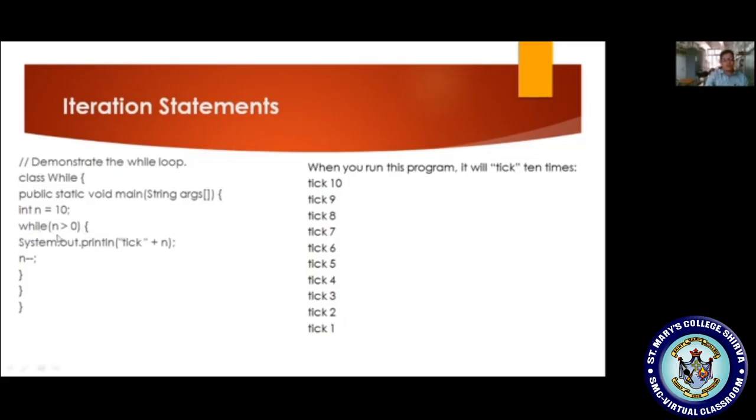n greater than 0, the condition is true. I am displaying the output as tick plus n value, that is tick 10. Now I am decrementing the value, n minus minus. Now it is 9. Once again control comes to the while loop. 9 greater than 0, condition true, it will display 8, 7, 6, 5, 4, 3, 2, 1.